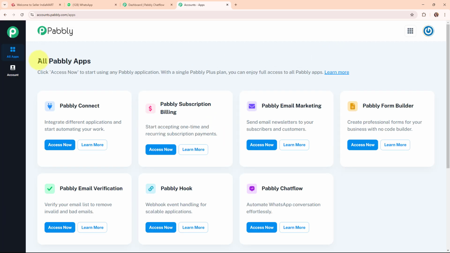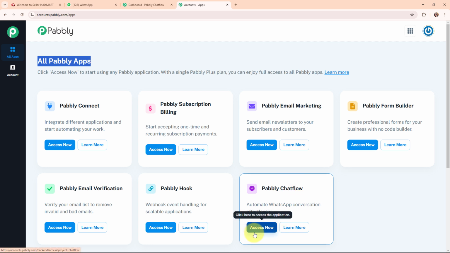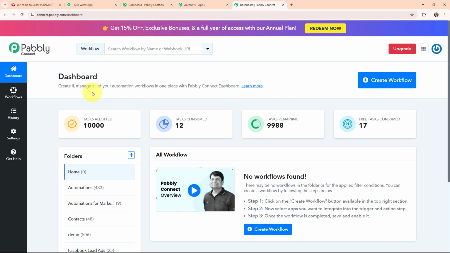Now after signing in, here you can see all Pabbly apps window, and here you can see all the applications of Pabbly. And here to build my connection, I'm going to use Pabbly Connect. But here before accessing Pabbly Connect, let me tell you that you can access your Pabbly chat flow account from here by simply clicking on this access now over here. Okay, so I'm going to access Pabbly Connect. And here you can see the dashboard of Pabbly Connect.